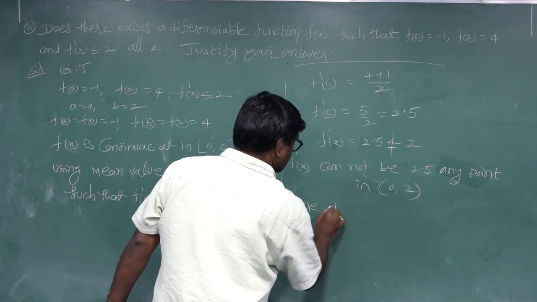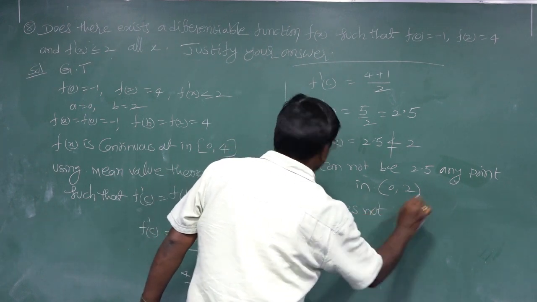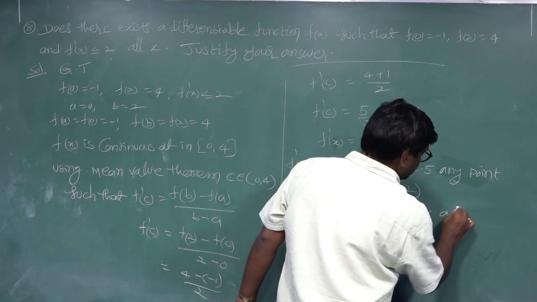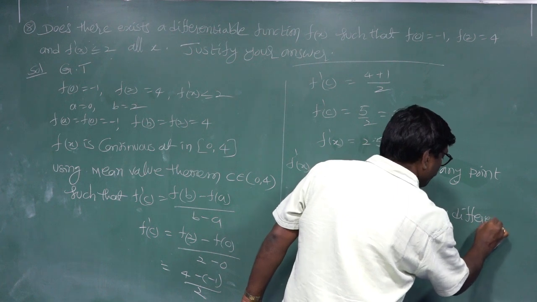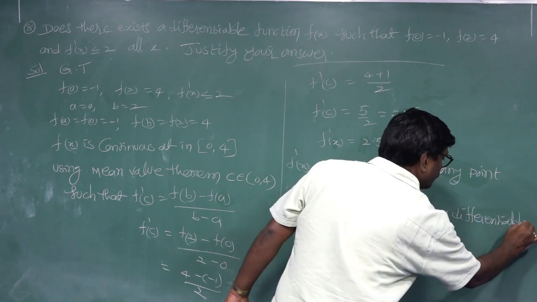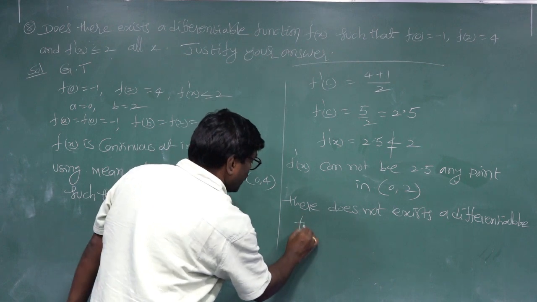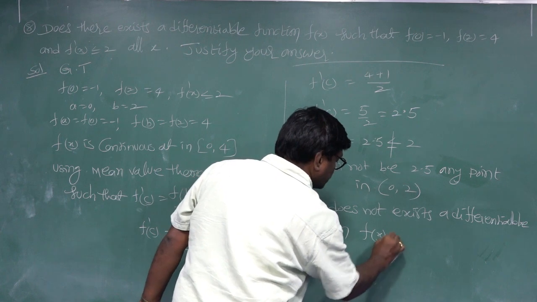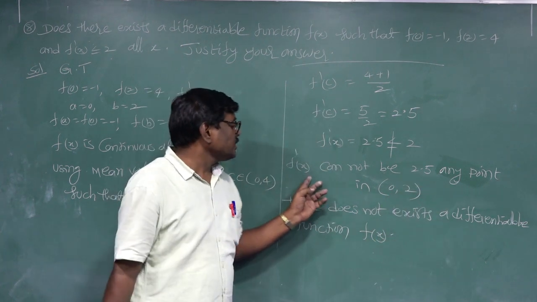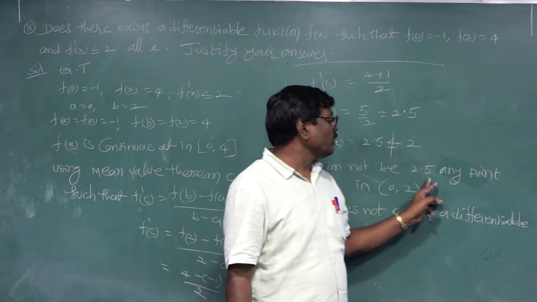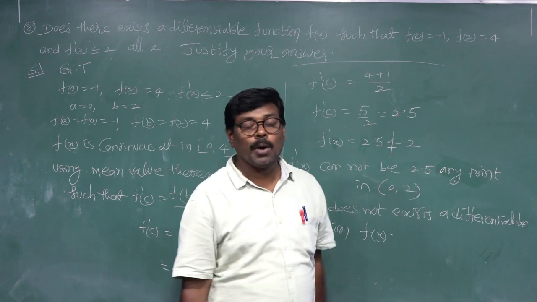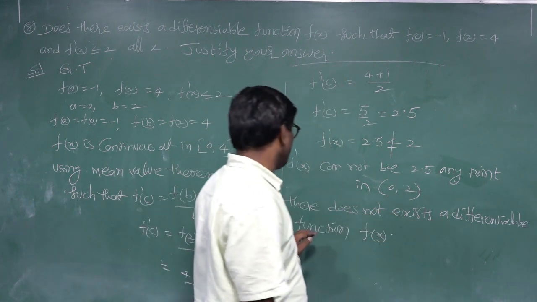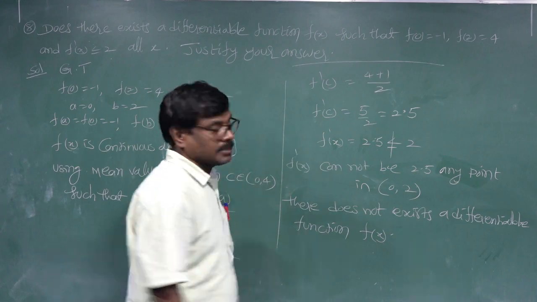There does not exist a differentiable function f of x. This way, f dash x cannot be 2.5 at any point in 0, 2. There does not exist a differentiable function f of x.